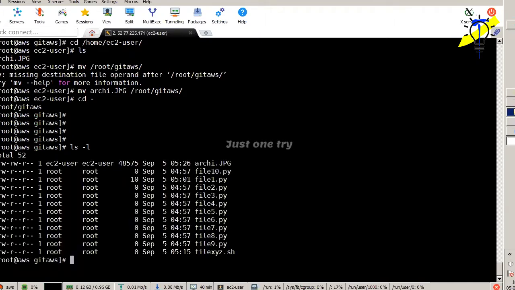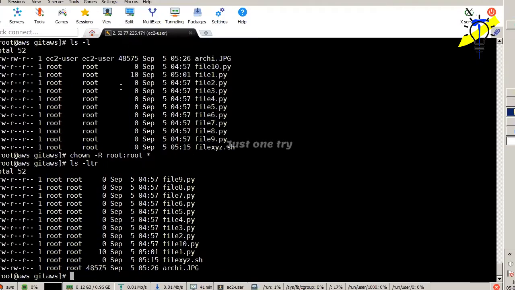The question is yours. Now I'm going to change the ownership. Change owner to root. Done. So ls -ltr. Now we can see that all the files are available now from local to this cloud. Then again you have to do the same procedure.